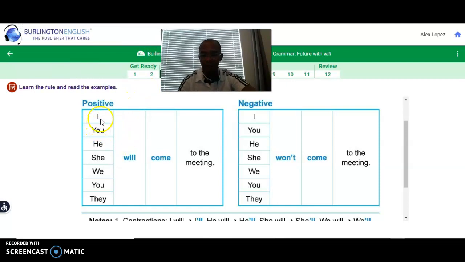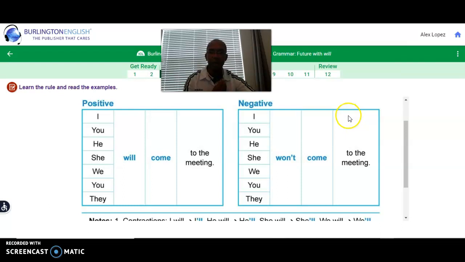sentence, or positive sentence, you will say, I will come to the meeting. You will come to the meeting. He will come to the meeting. She will come to the meeting. We will come to the meeting. You will come to the meeting. And they will come to the meeting. Simple as that, right? When you are stating something affirmative and positive, you put will after the pronoun. Okay?